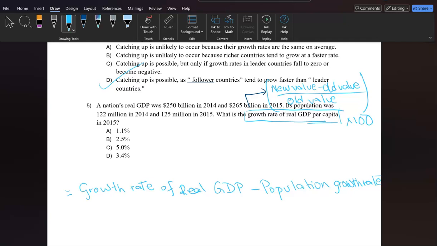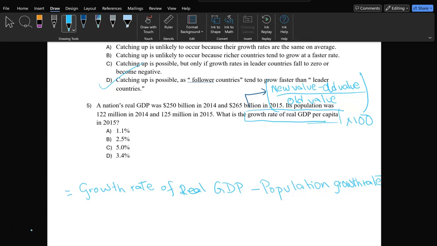Question 5. A nation's real GDP was 250 billion in 2014 and 265 billion in 2015. The population was 122 million in 2014 and 125 million in 2015. What is the growth rate of real GDP per capita in 2015?